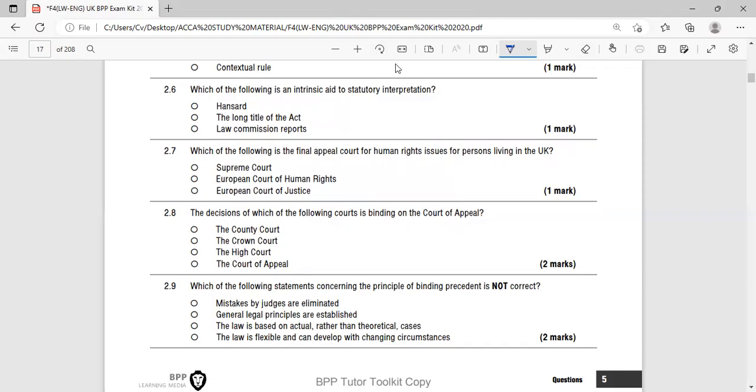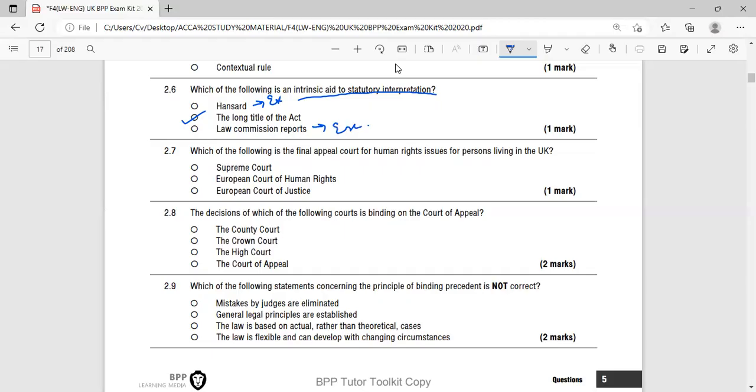The intrinsic aid to statutory interpretation is the long title of the act, meaning the title of the act. Hansard and Law Commission report are not part of the act and are therefore extrinsic aids. This one is extrinsic, this is also extrinsic, and this one is intrinsic.